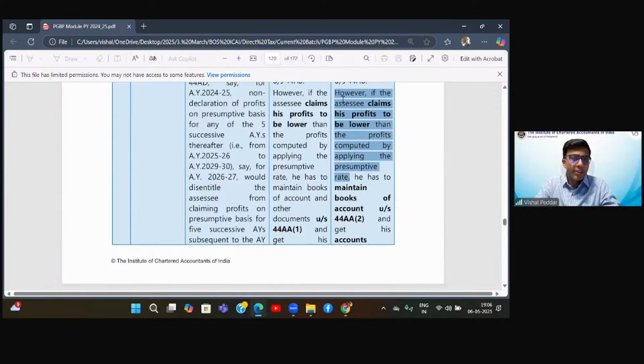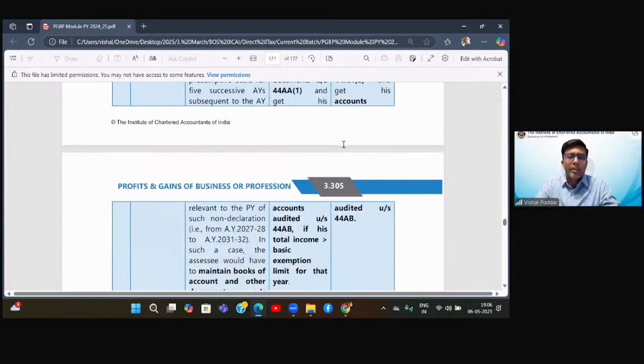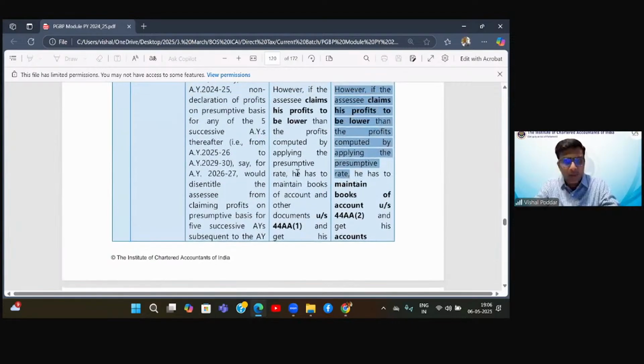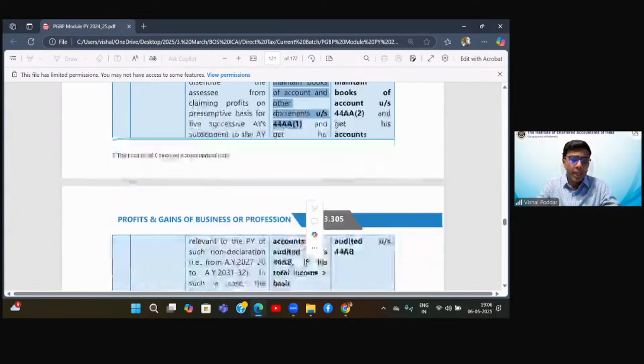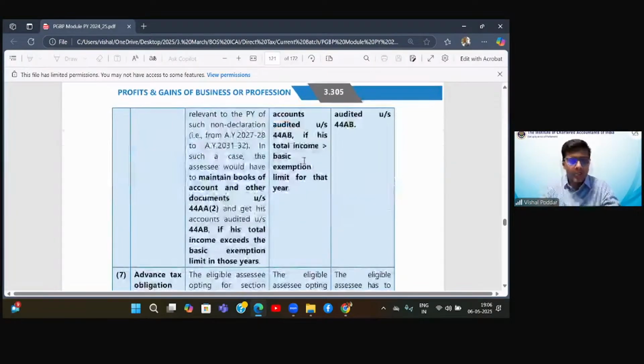Now, interestingly, 44A says that, however, if the assessee claims his profit to be lower than the profits computed by applying the presumptive rate, he has to maintain the books of accounts and get the books of accounts audited, full stop. Nothing else. However, when you come here, it is putting one small extra condition. What is this? However, if the assessee claims his profits to be lower than the profits computed by applying the presumptive rate, he has to maintain the books and get the books audited. But here there is no full stop like how it was here. It says further one more condition: if his total income